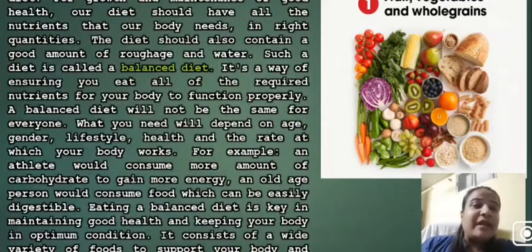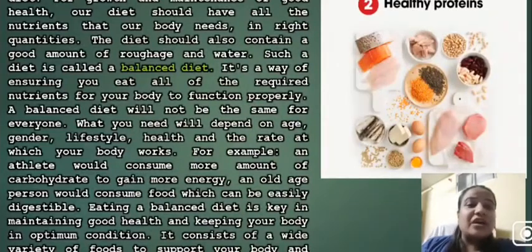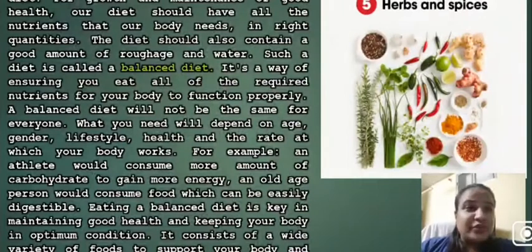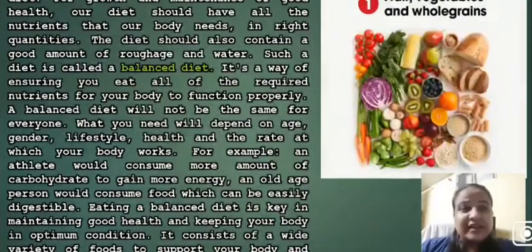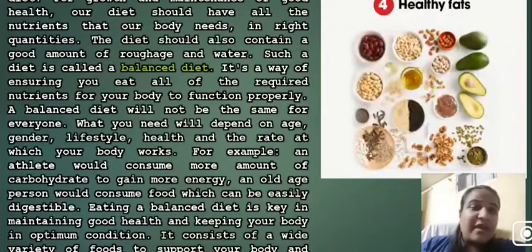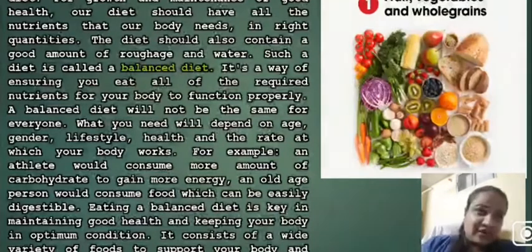Why do we eat a balanced diet? Because it ensures that all the nutrients you are getting from it are fulfilling the requirement of your body. And a balanced diet is not the same for everyone, of course.